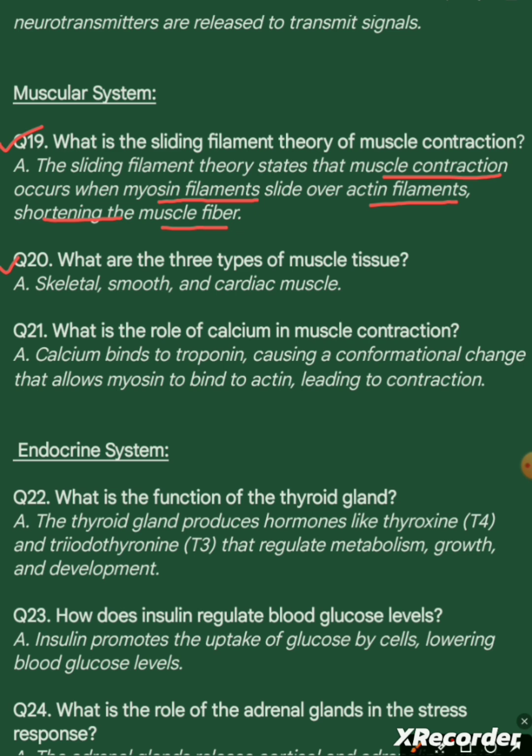Answer. Skeletal, smooth, and cardiac muscles. Question 21. What is the role of calcium in muscle contraction? Answer. Calcium binds to troponin, causing a conformational change that allows myosin to bind to actin, leading to contraction.